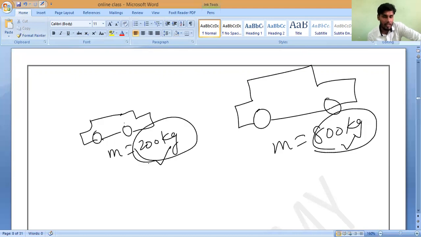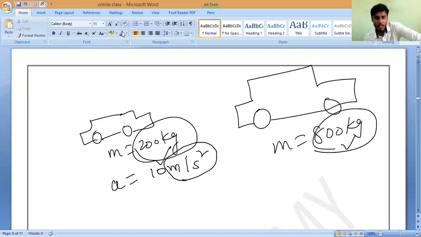For example, suppose the acceleration produced in this body is 10 meter per second square. What is the unit of acceleration? Meter per second square. Is it yes or no? Yes, sir.